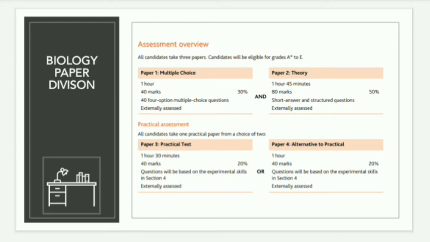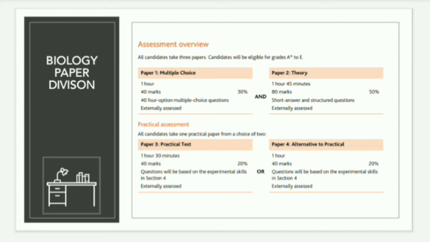And what is the marks division for paper 1, the MCQs type paper? You will be given 40 MCQs, which is 40 marks, and the time allocated for the paper is 1 hour. The paper will be checked externally, not by the school or the teachers who taught you the subject, but by the Cambridge board. And paper number 2 is the theory paper. It is of 80 marks. The time allocated is 1 hour 45 minutes, and there will be short questions and certain types of long questions in it.